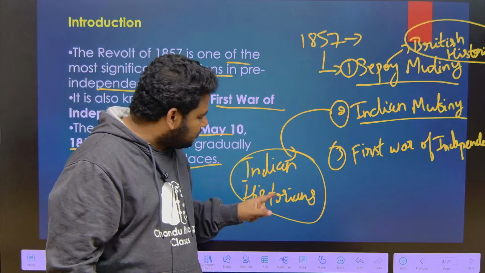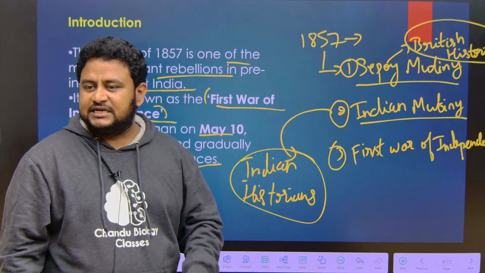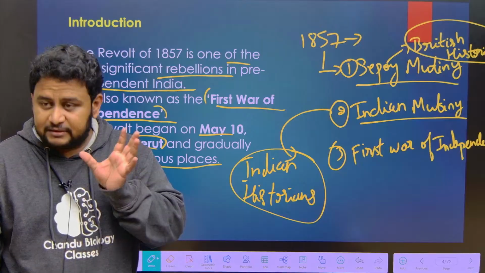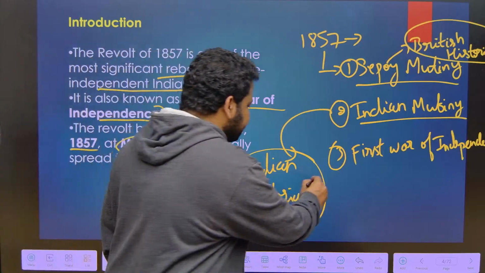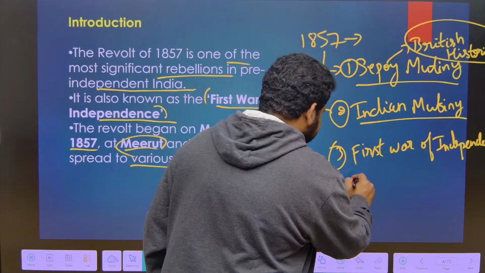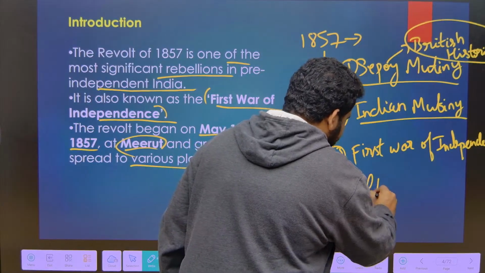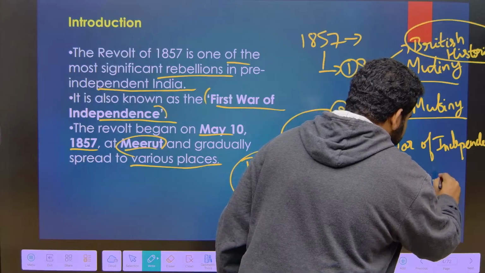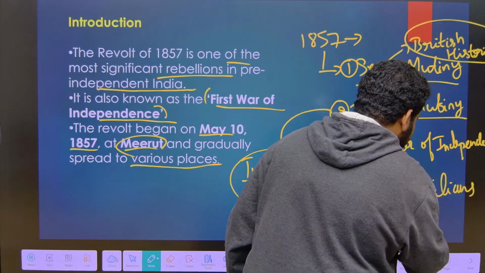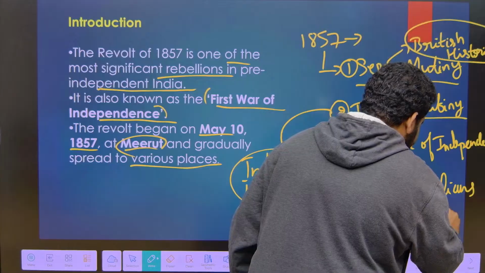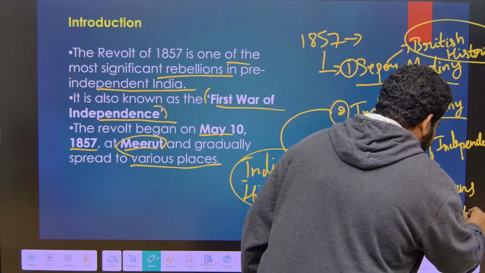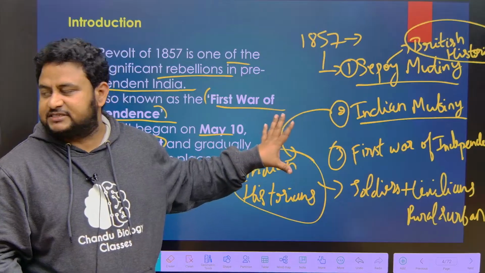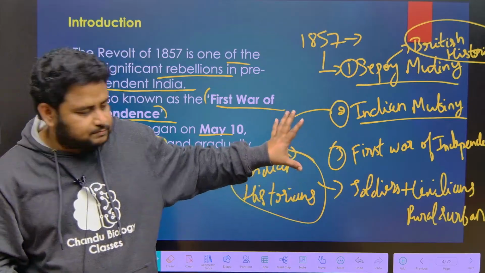Why did they call it the Indian Mutiny? Because it is not just the revolt of the sepoys. It is the revolt of entire India, encompassing not just soldiers but also civilians, and also rural and urban people. That is why it is also called the Indian Mutiny. Please remember this.